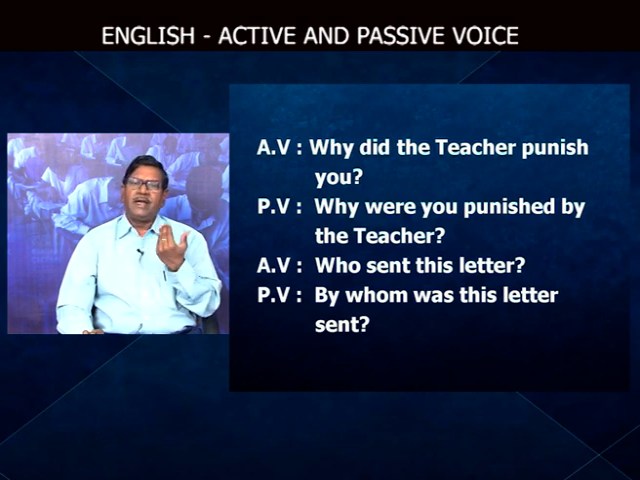Therefore, why did the teacher punish you? Why were you punished by the teacher? Who sent the letter? By whom was this letter sent to you? By whom was this letter sent? Who sent you this letter means by whom was this letter sent to you? అలాగే ఇక్కడ యూ లేదు, లేకుండానే చెప్పవచ్చు. Therefore, this way we can think about ways and means of transforming sentences from active to passive.